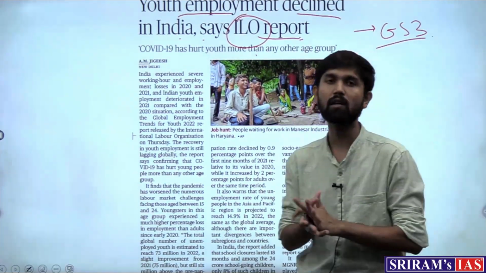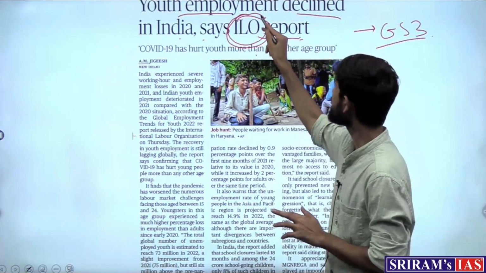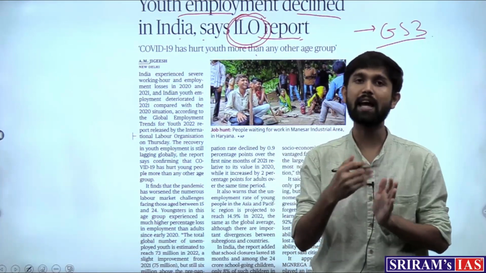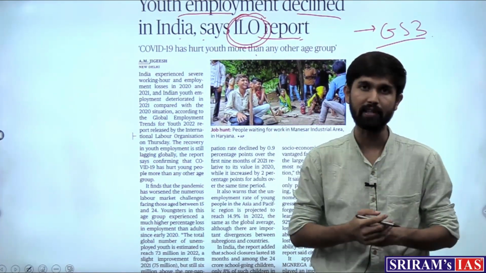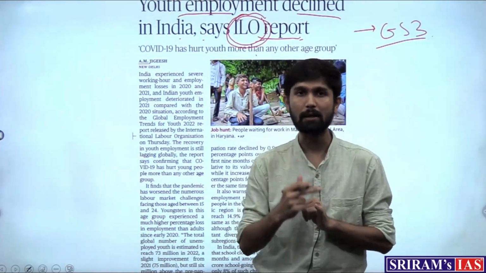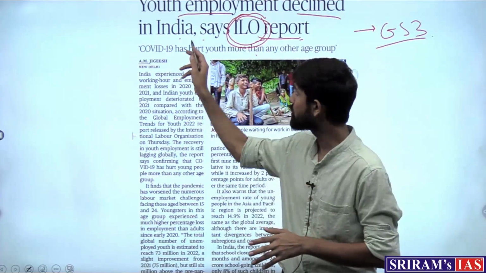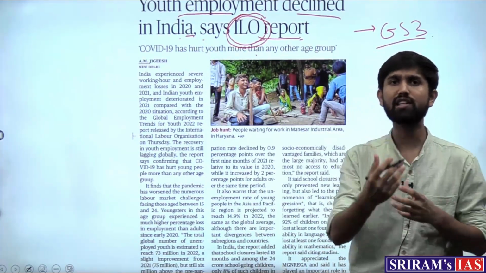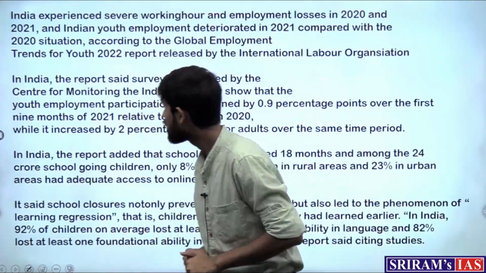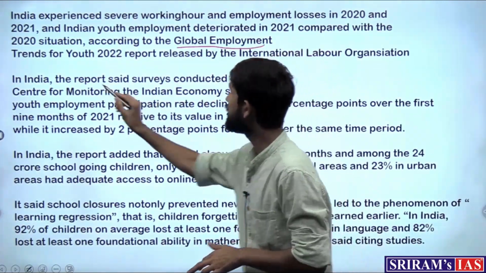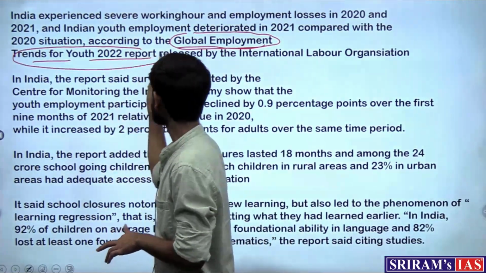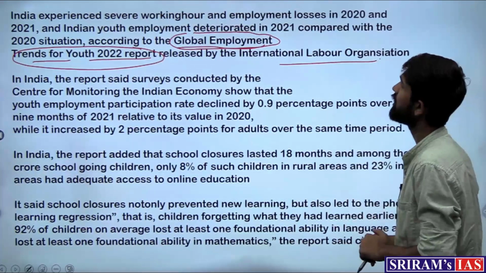So what is the article talking about? ILO, or the International Labour Organization, is the premier organization at the world level which deals with the aspects of labor related issues and activities. So it is the international organization which deals with setting of the standards of the labor that should be there in countries, takes out such reports as the article is saying, gauging the conditions of the various countries' economy. So in this aspect, it has taken out the Global Employment Trends for Youth 2020 report. This is the report that has been taken out by the ILO, released by the International Labour Organization.